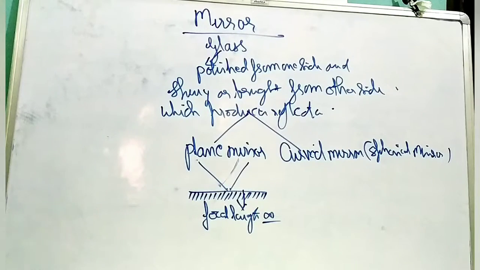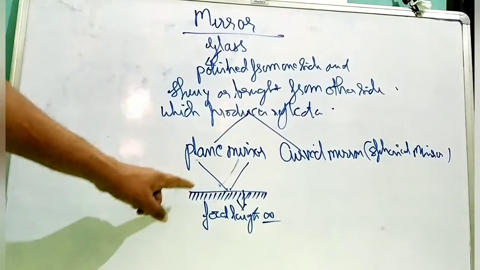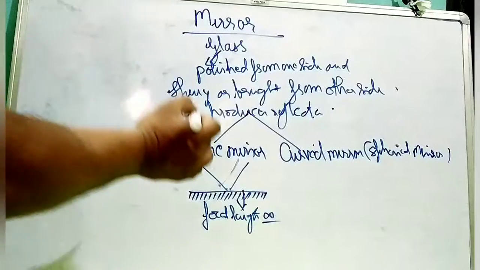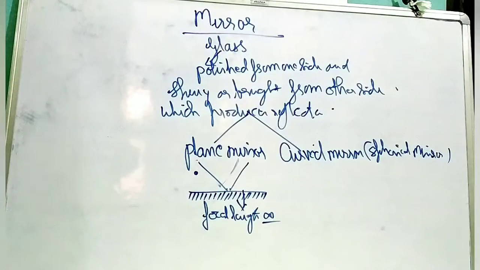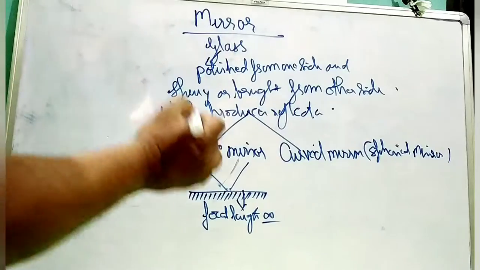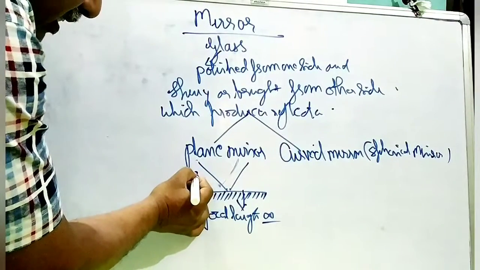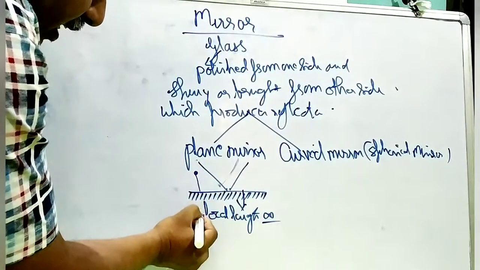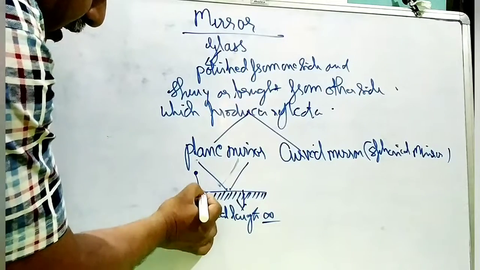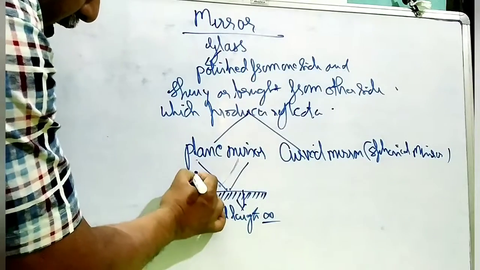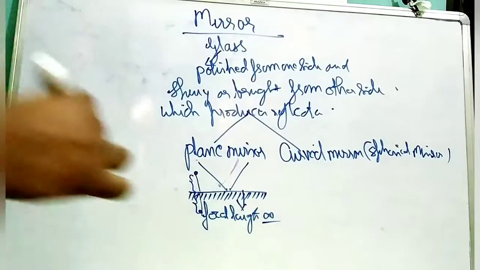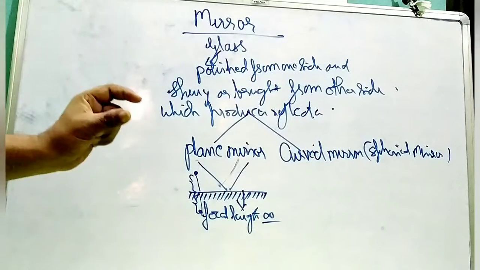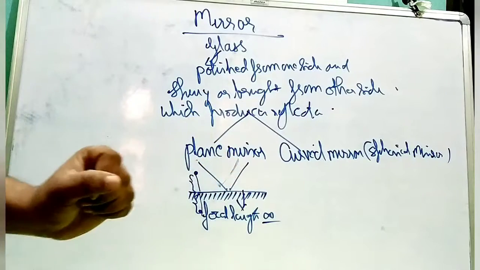There are certain properties of a plane mirror. If you keep an object in front of it, the image which is formed will be at the same distance inside the mirror, on the other side of the mirror. So the distance of the image and the distance of the object always remain the same in a plane mirror.